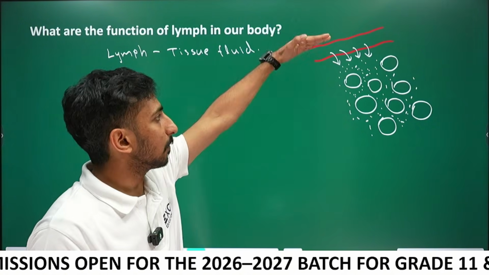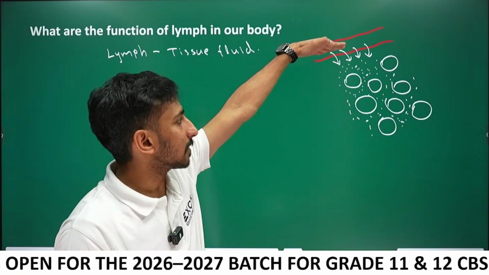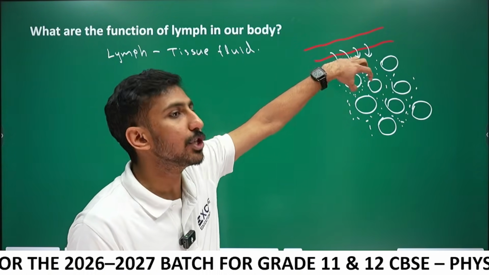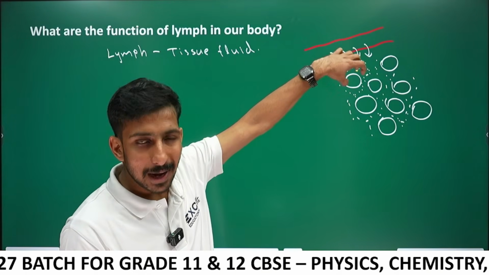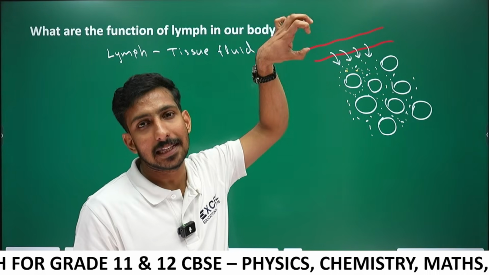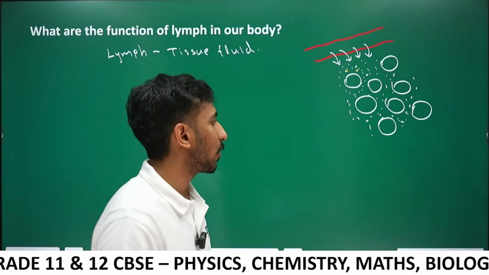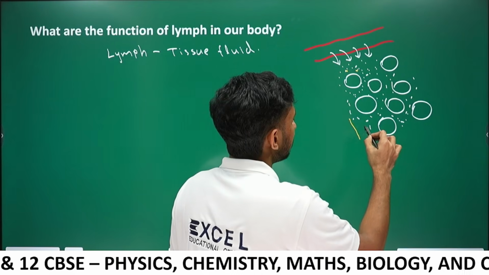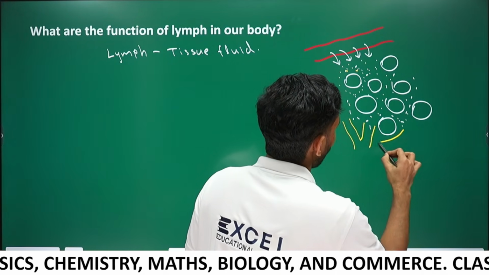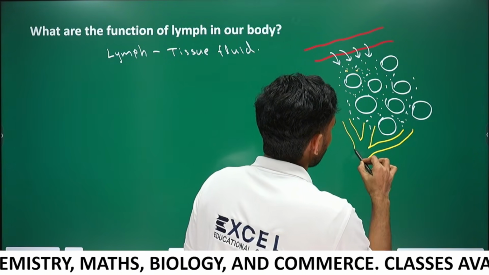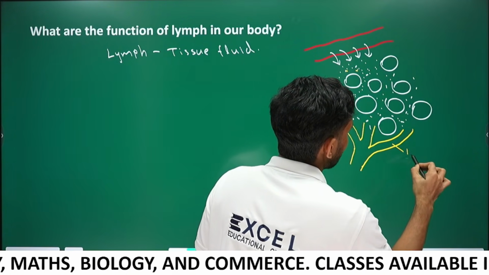Once again, from the blood, some substances leak into the tissue. This fluid contains small proteins, plasma and some blood cells except RBC. This tissue fluid is collected into the lymphatic capillaries.